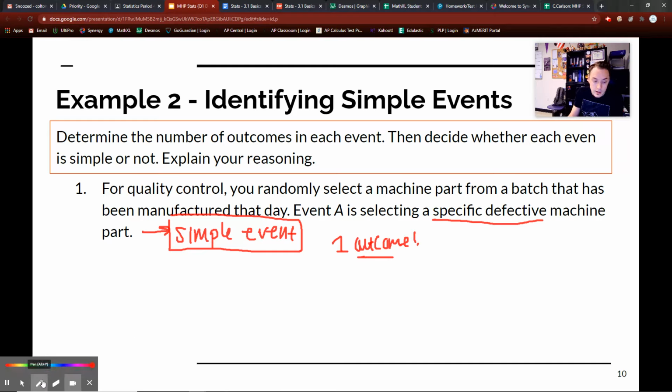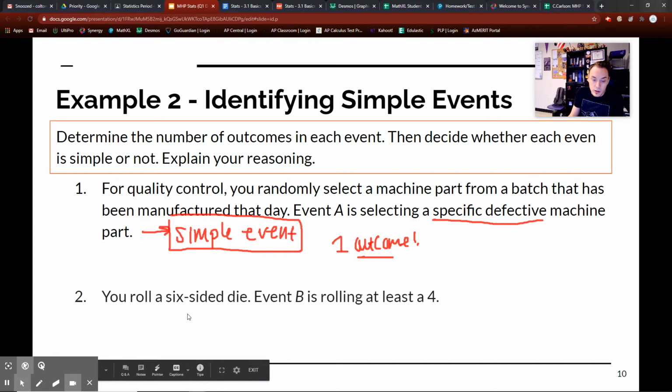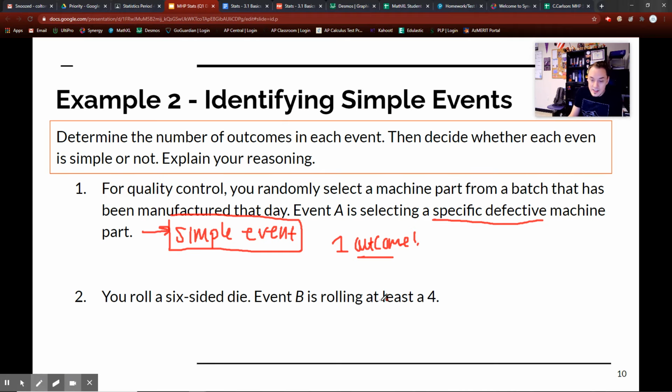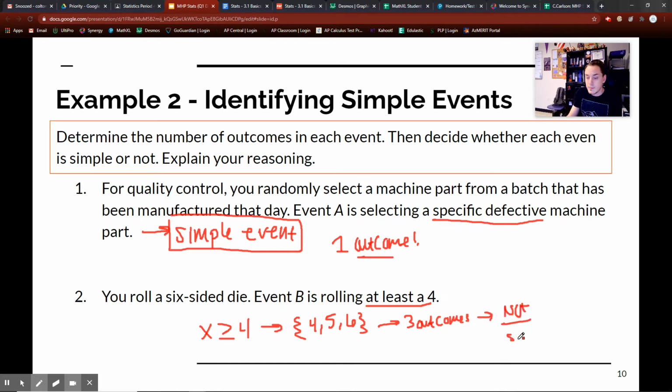So since there's one outcome, it is what we call a specific or simple event. Now this one: you roll a 6-sided die and you want to roll at least a 4. This is not a simple event, because if I say at least a 4, that includes numbers 4 and above. If I list out my sample space, I can roll a 4, I can roll a 5, and I can roll a 6. That's more than one option. So since this is 3 outcomes, this is not a simple event.